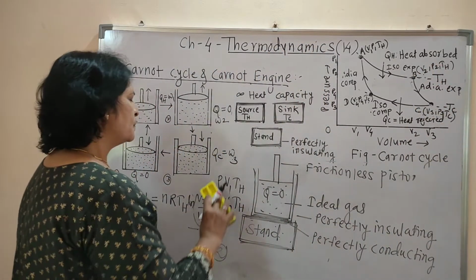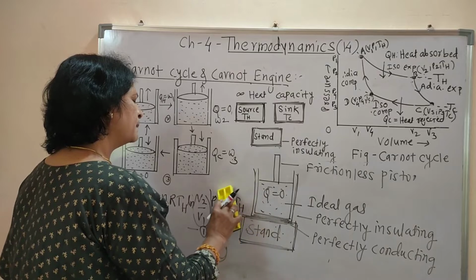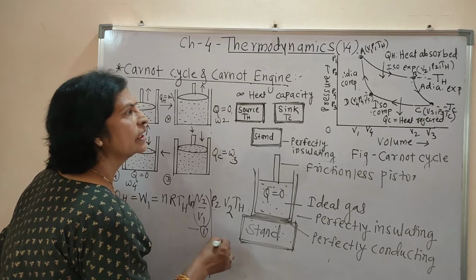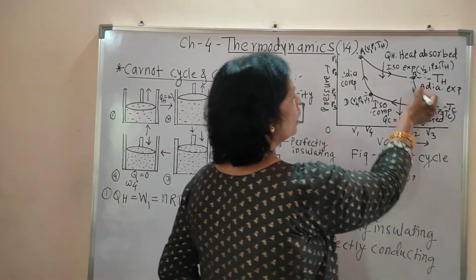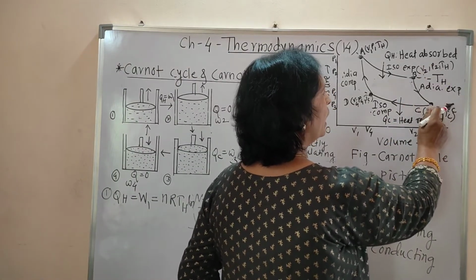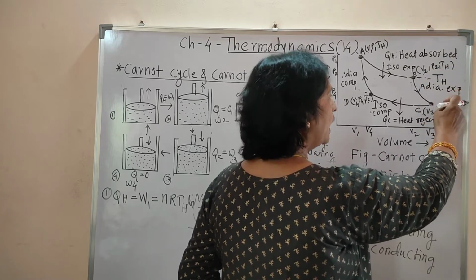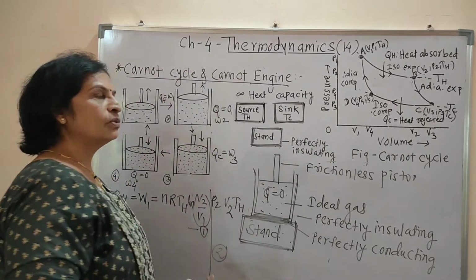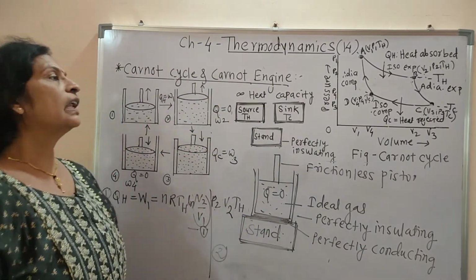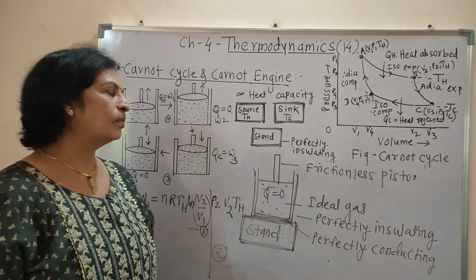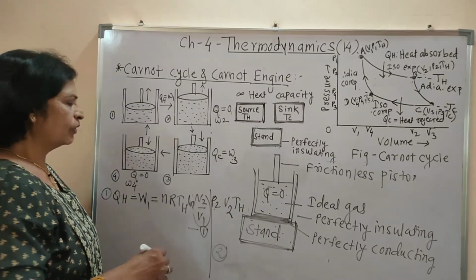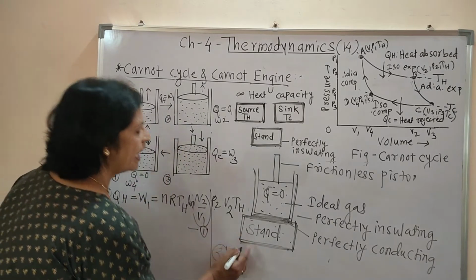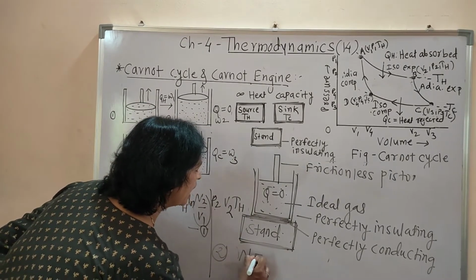Now the system undergoes adiabatic expansion, where the initial variables are P2, V2, TH. The volume goes on increasing from V2 to V3, the pressure goes on decreasing from P2 to P3, and due to adiabatic expansion the temperature falls from TH to TC.